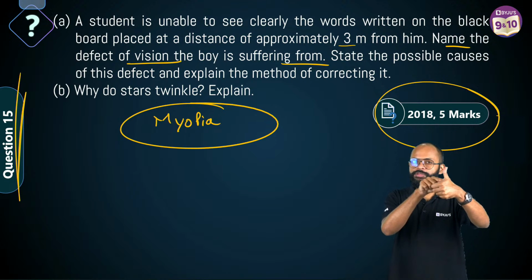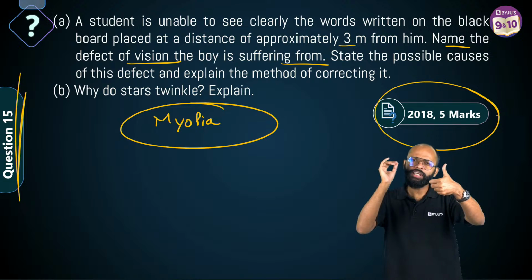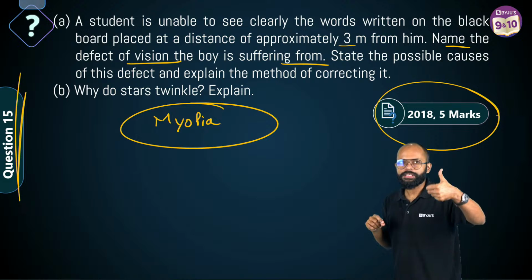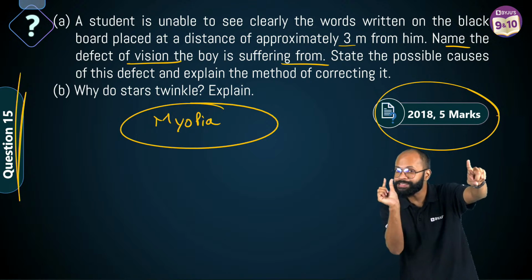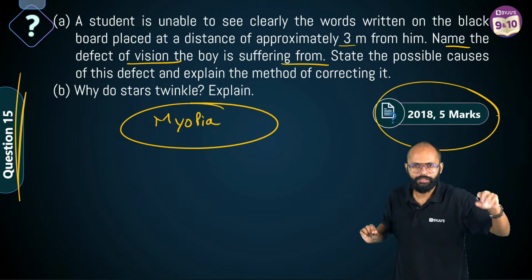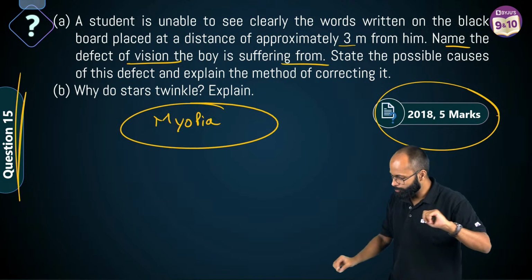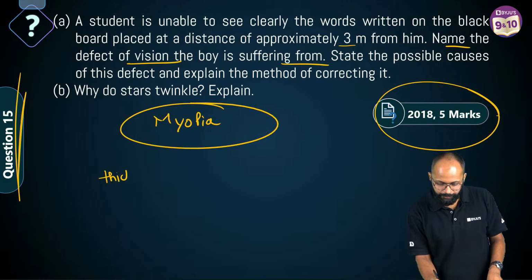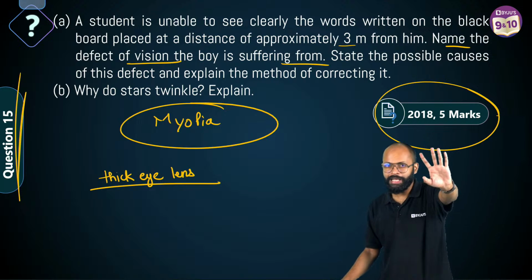If you can see near objects, it means your lens can become thick. No problem in that, na? Lens thick ho sakta hai, usme koi dikkat nahi hai. Dikkat kahan hai? What is the problem? Sir, to see a far object, I want a thin lens, but my lens is not able to become thin. Thick toh hota hai badhiya, thin nahi ho pata hai na? That is the problem. And when your eye lens is thick, yahan tak clear hai?